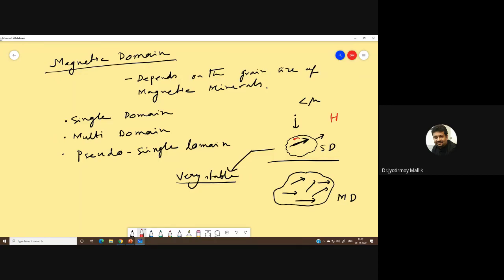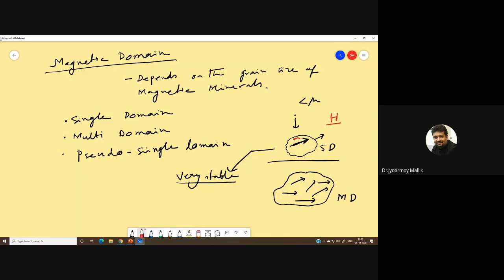The magnetic moment is extremely stable, so it requires a lot of external magnetic field strength, H, to rotate this magnetic moment. Whereas in case of a multi-domain grain, this H is not that high. You will not require a lot of external magnetic field strength.